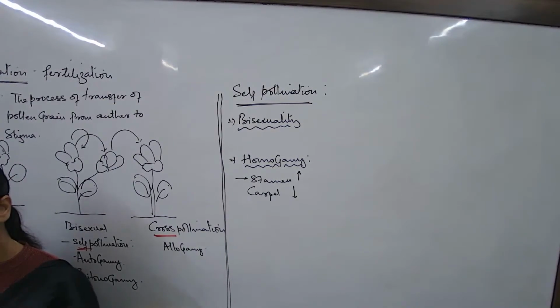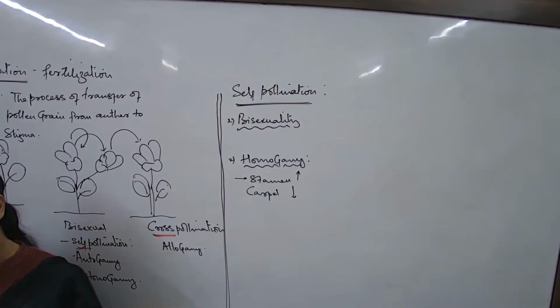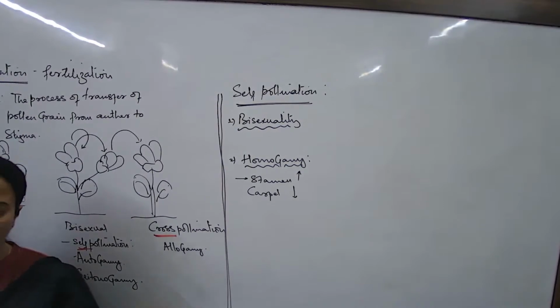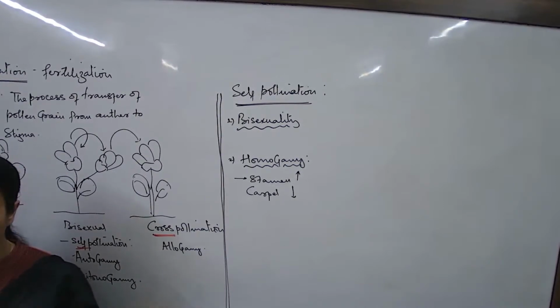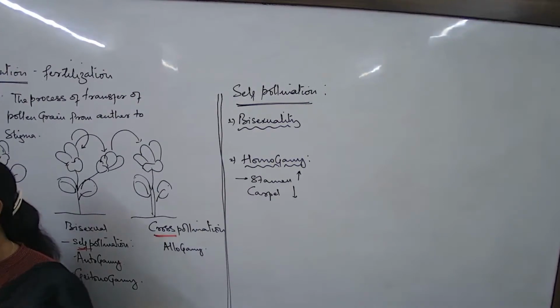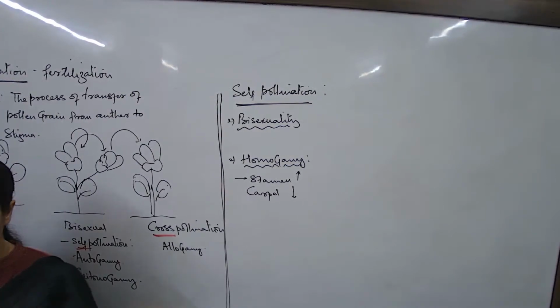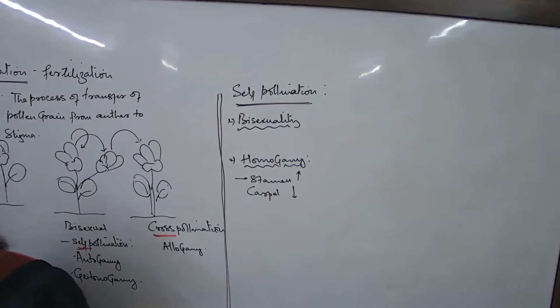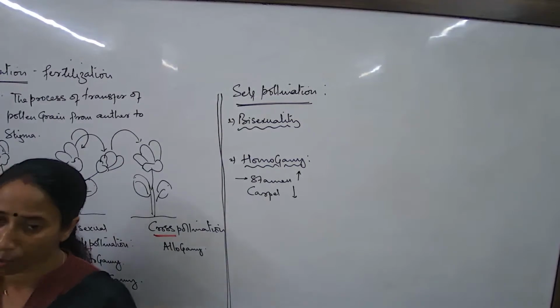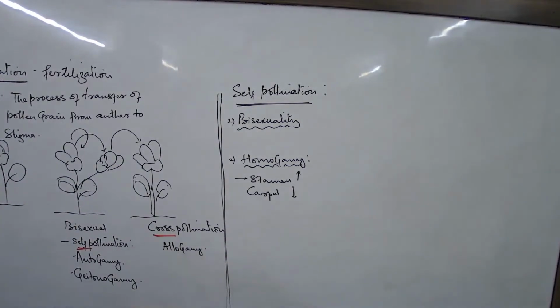So majorly we have to understand that the plant need not make so many pollen, need not produce nectar, need not produce scent, fragrance. But what is the disadvantage? Self-pollination has disadvantage also. What is the disadvantage part of self-pollination? No new varieties, because we are not talking about mixing of characters between flowers, between parents. The same plant, the same type of flowers, and generation after generation.